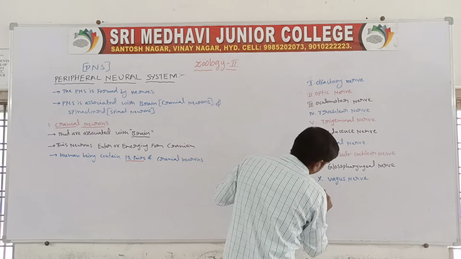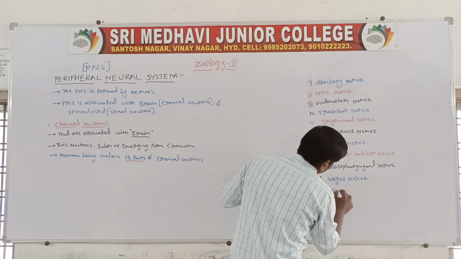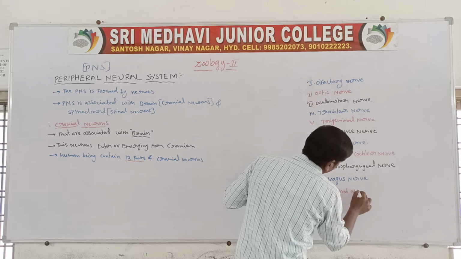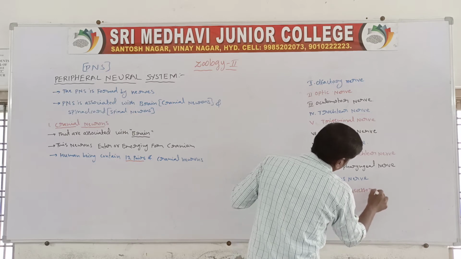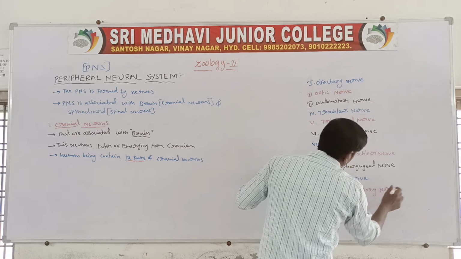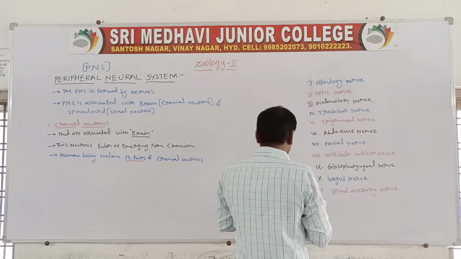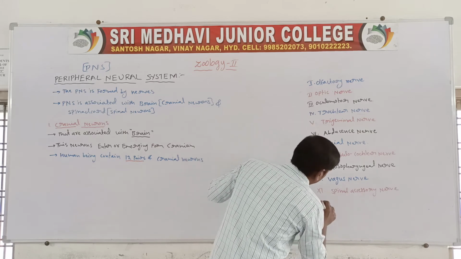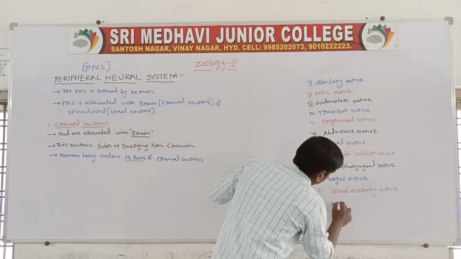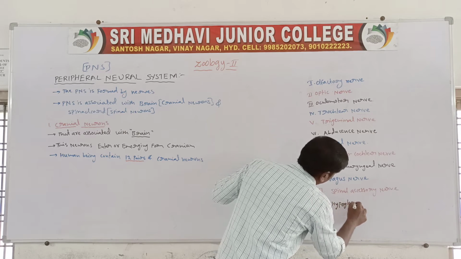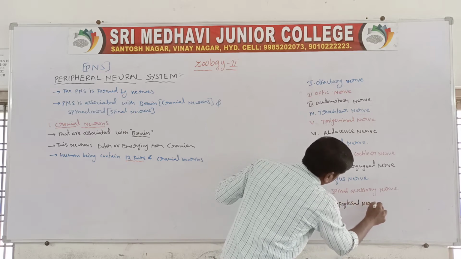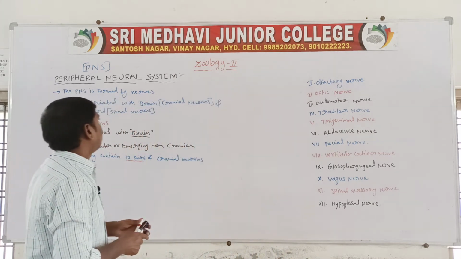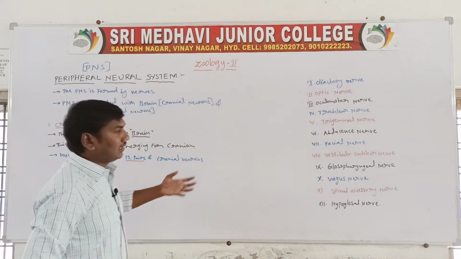Eleventh one, spinal accessory nerve. Next one, twelfth one, hypoglossal nerve. So these are the 12 pairs of nerves present on the cranium. Cranial nerves are 12 pairs.